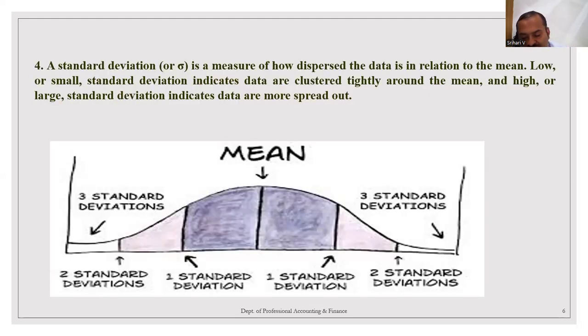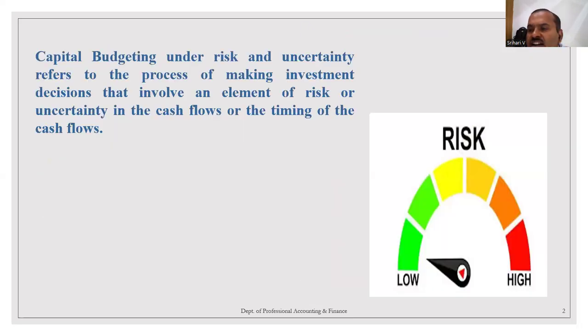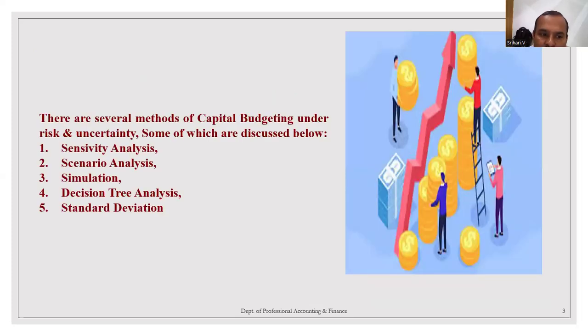Any doubts? Any clarifications? Okay. Let us summarize what we learned. We have learned capital budgeting and risk and uncertainty. Then what is capital budgeting, and what are the methods under capital budgeting, like sensitivity analysis, scenario analysis, simulation, decision tree, standard deviation.